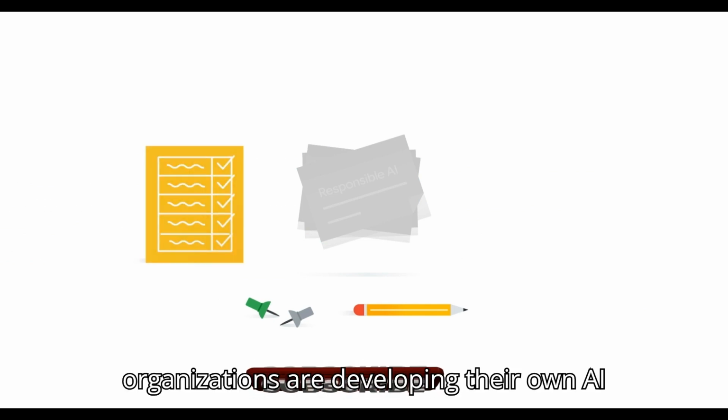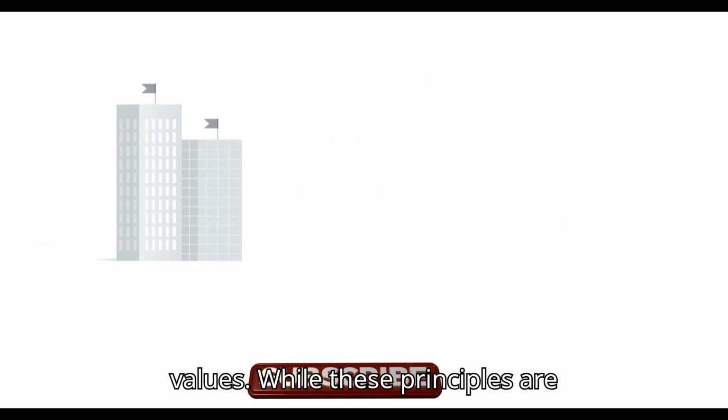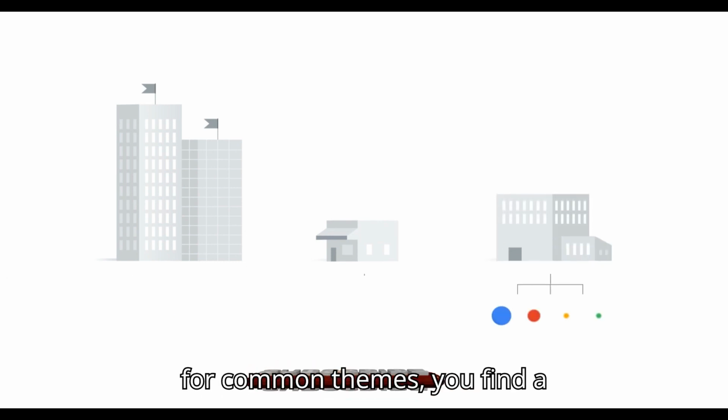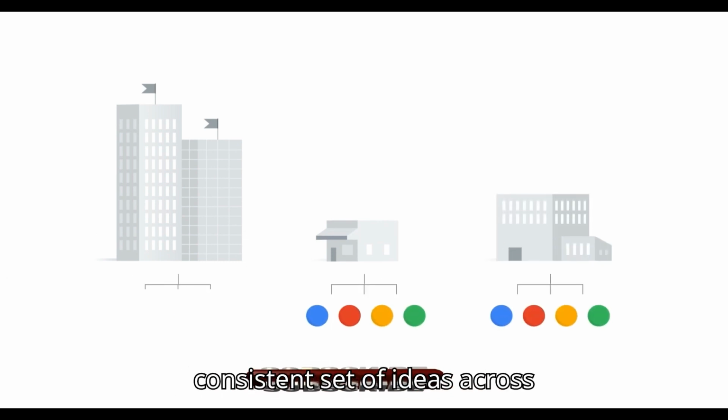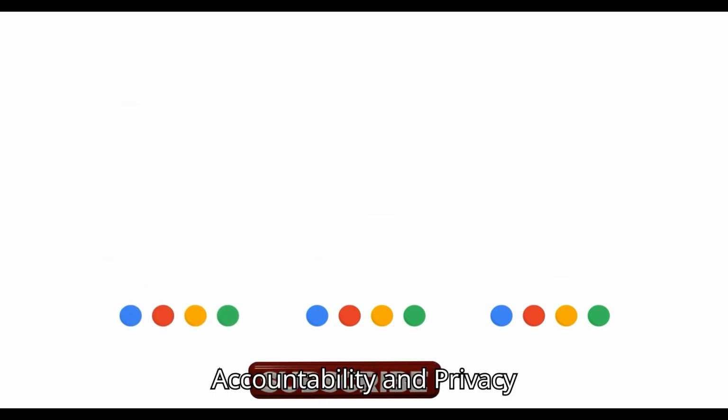Instead, organizations are developing their own AI principles that reflect their mission and values. While these principles are unique to every organization, if you look for common themes, you find a consistent set of ideas across transparency, fairness, accountability, and privacy.